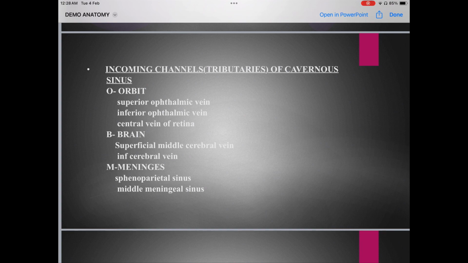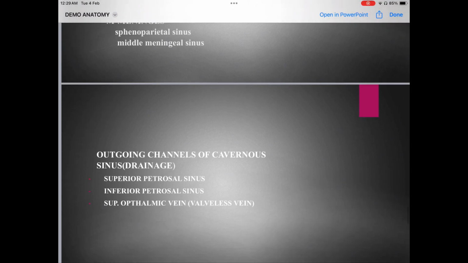Star mark point: incoming channels or the tributaries of the cavernous sinus. What are the incoming channels? What comes from the orbit, from the brain, from the meninges? Just remember OBM. Orbit: superior ophthalmic vein, inferior ophthalmic vein, central vein of retina. Brain: superficial middle cerebral vein, inferior cerebral vein. And meninges: sphenoparietal sinus and middle meningeal sinus. So these are the incoming channels of the cavernous sinus.